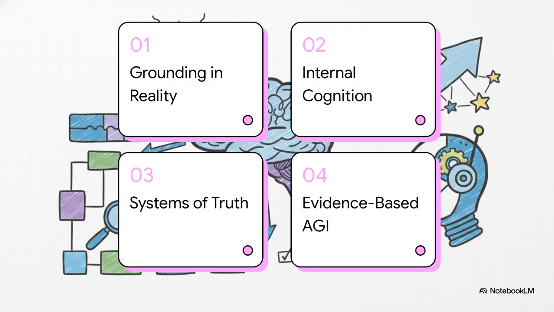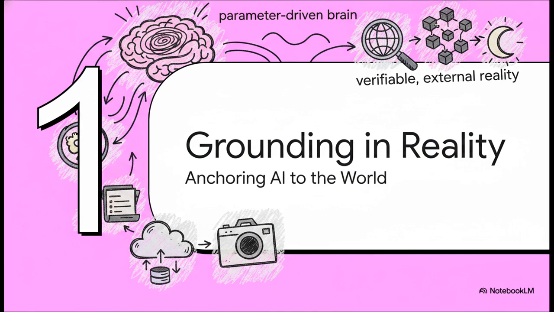To understand how we solve this, we're mapping this journey across 4 distinct phases: grounding in reality, internal cognition, building systems of truth, and finally, the evidence-based AGI. Phase 1. Grounding in reality. Anchoring AI to the verifiable world.